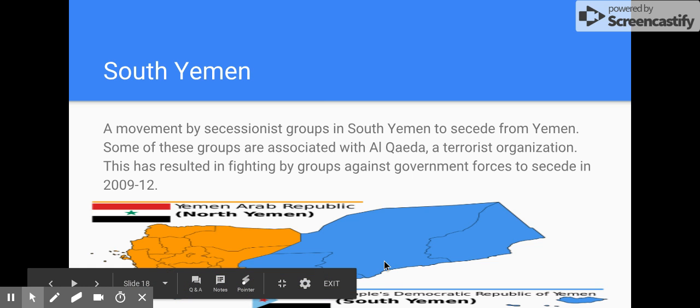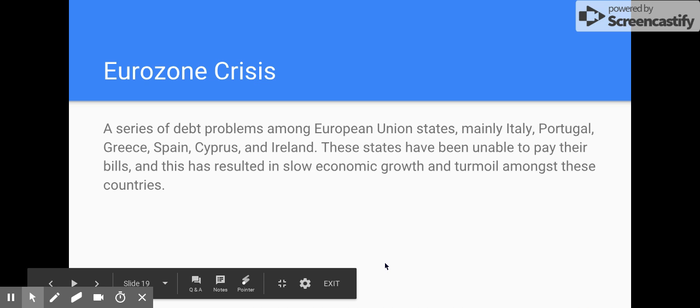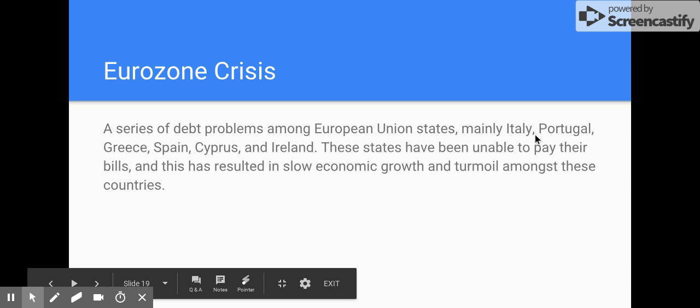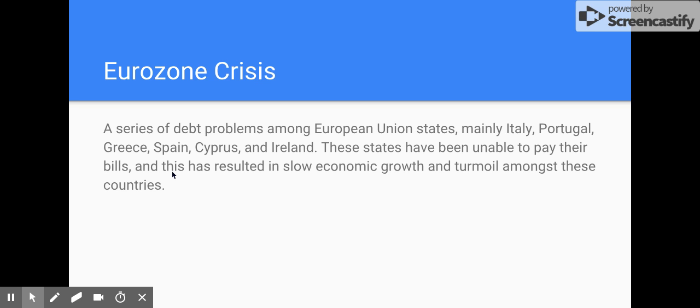The Eurozone crisis. This happened about 10 years ago now when countries were spending so much money on their economies, buildings and roads, paying for people's retirement, Social Security, medical insurance, things like that. It got to the point where they couldn't afford to pay these bills anymore. And some of these countries, such as Italy, Portugal, Greece, and Spain, went into debt. So the Eurozone crisis would be an example of a centrifugal force. The debt that caused this problem almost broke these countries apart and almost started civil wars.